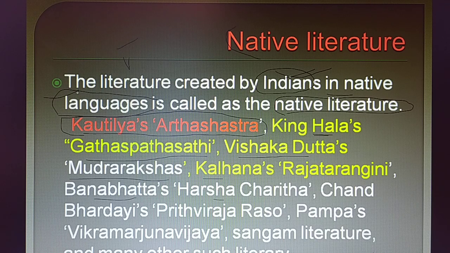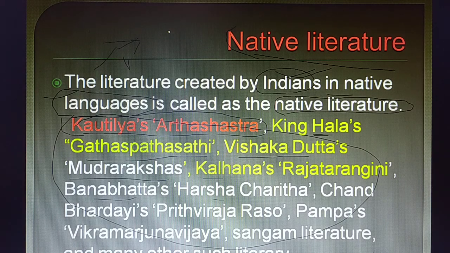So if I want to study the history of India, then without studying the books which were written by Indians, the native literature, your history will be incomplete. We cannot make it complete unless the literature on Indian history written by Indians is studied or gone through very well. In order to make your history complete and authentic, one has to depend on the sources, obviously the books which were written by Indians on India. Everybody should remember Kautilya's Arthashastra, King Hala's Gatha Saptashati, Vishakhadatta's Mudrarakshasa.